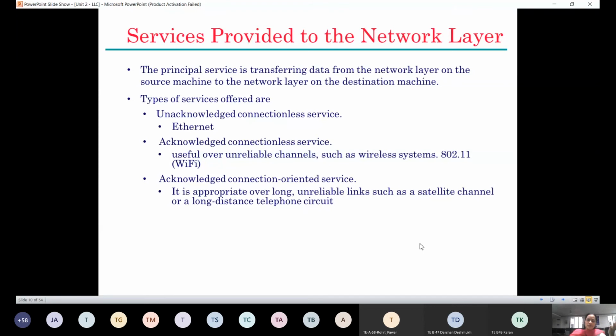Now after this, what we have to look at is the services provided to the network layer, right? See, what does the data link layer do? It provides a service to the network layer, and it also provides support to the physical layer. Now what services does it provide to the network layer? Mainly these types of service, look at this: unacknowledged connectionless service. Correct? Then we have acknowledged connectionless service.